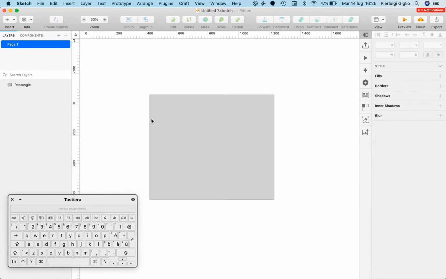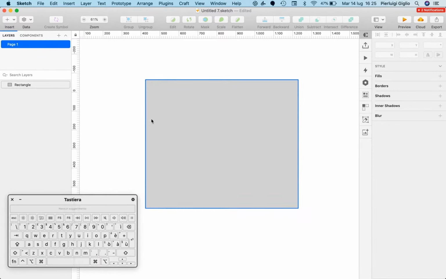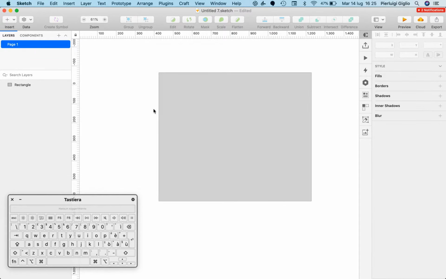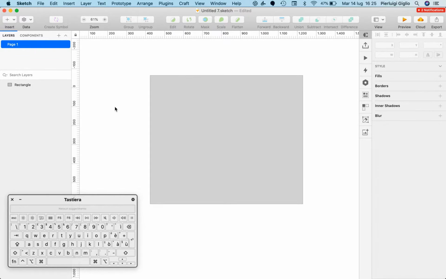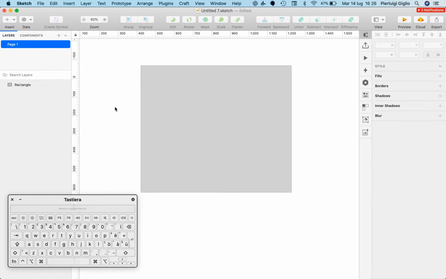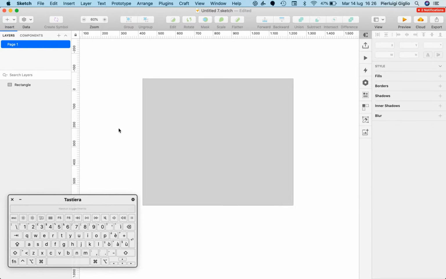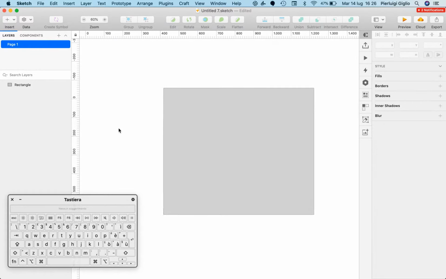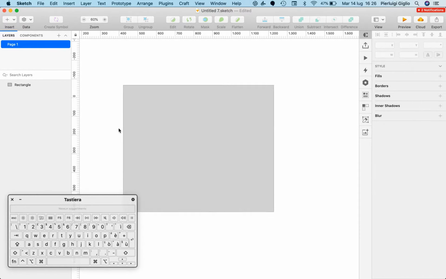Now my best suggestion is to use the scroll wheel, or even better, you can use a touchpad if you have a MacBook Pro, a MacBook, or any Apple device which enables you to have the touchpad, because that's going to enable you to also move horizontally and be very free.